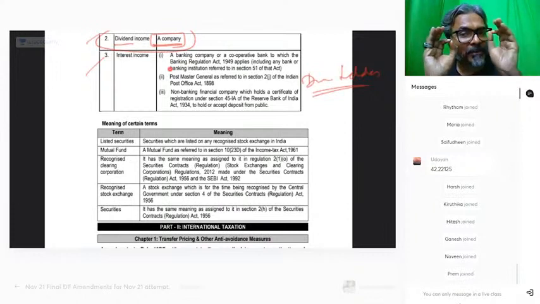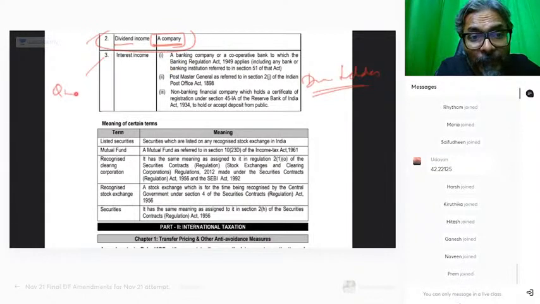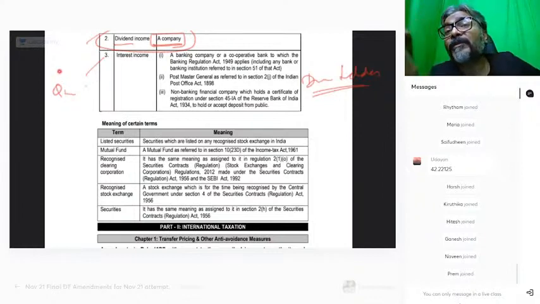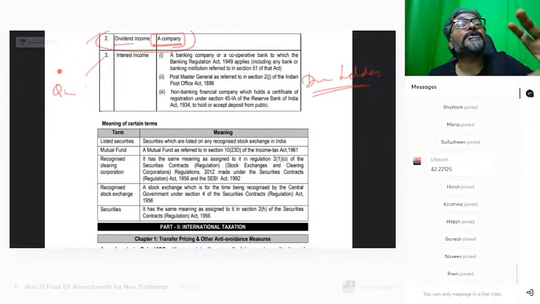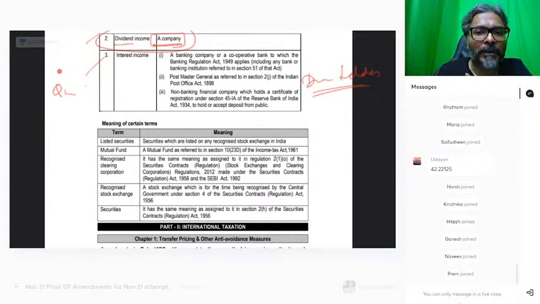Listen carefully in the examination question. What I'm trying to tell you, students, is that in the examination question, please be very careful. They will ask you what are the procedural compliances to be made in this regard. It came in this attempt, in the July attempt. It came in the new course. I'm not aware of the old course, but in the new course, they have specifically targeted what procedural compliance needs to be done in this regard. So this becomes one of the key parts of your paper now.